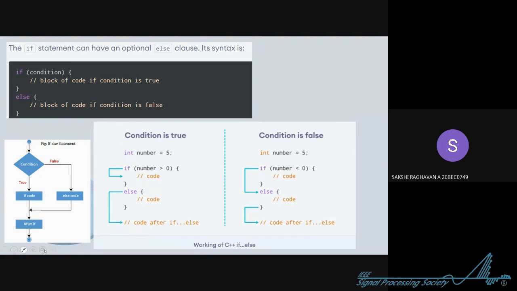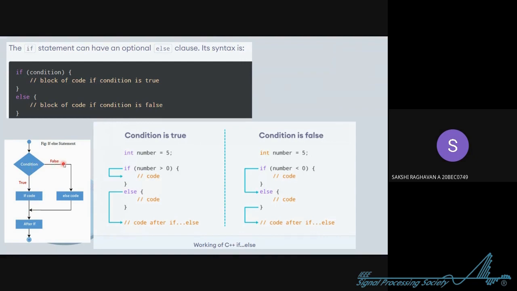Now we'll see the flow chart again. So the compiler starts, reads the statement, and sees if it is true. If it is true, it will execute the body of if, and then it will go and execute the code after the if, and then the program ends. Now there is also a case where this condition will not be true.